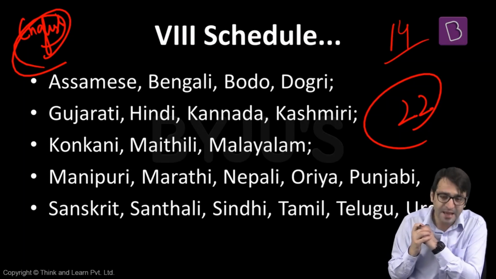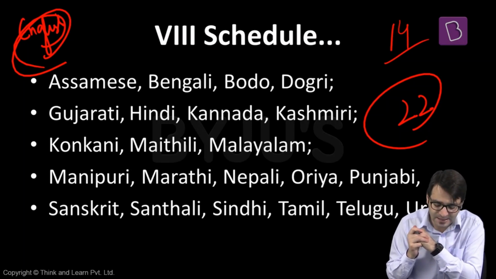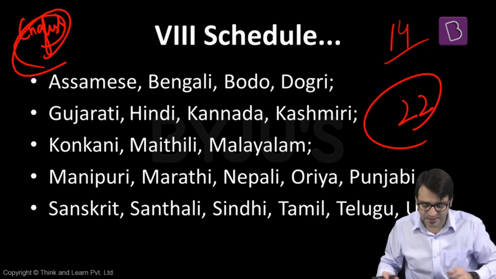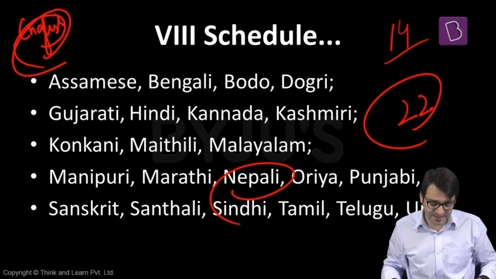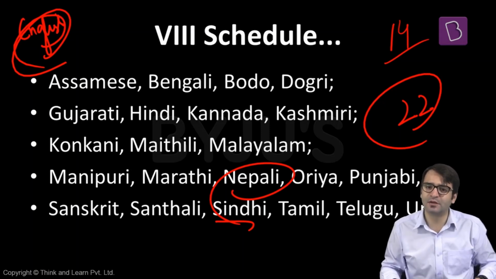Which are these languages part of the 8th Schedule? Assamese, Bengali, Bodo, Dogri, Gujarati, Hindi, Kannada, Kashmiri, Konkani, Maithili, Malayalam, Manipuri, Marathi, Nepali, because Nepal was once part of India, Oriya, Punjabi, Sanskrit, Santhali, Sindhi, Tamil, Telugu, and Urdu. All these 22 languages are part of the 8th Schedule of the Indian Constitution.